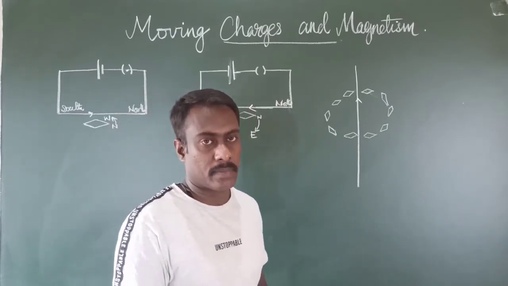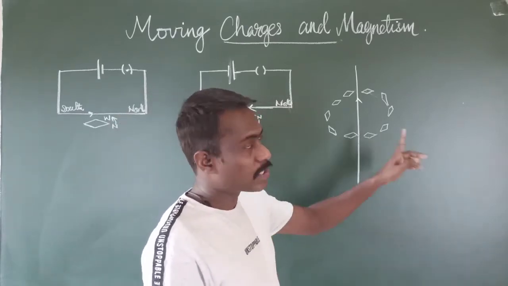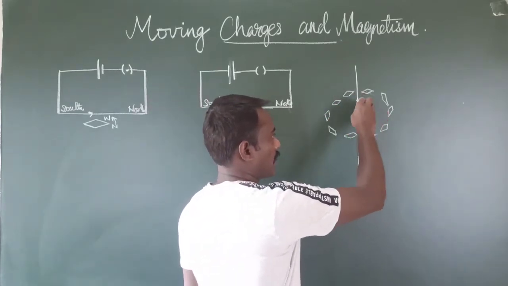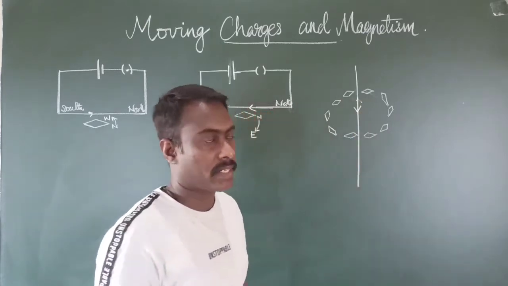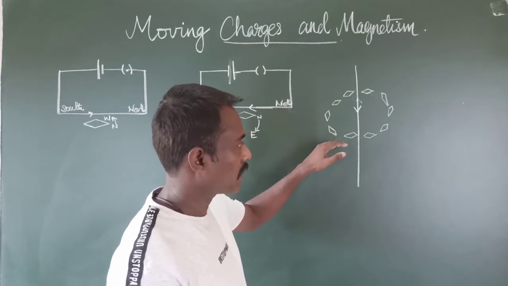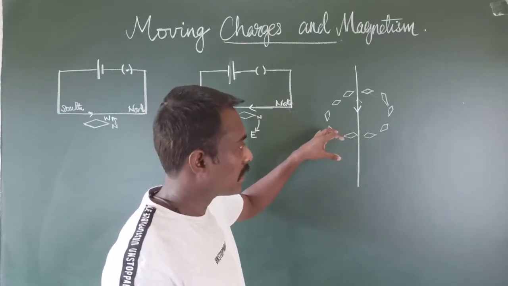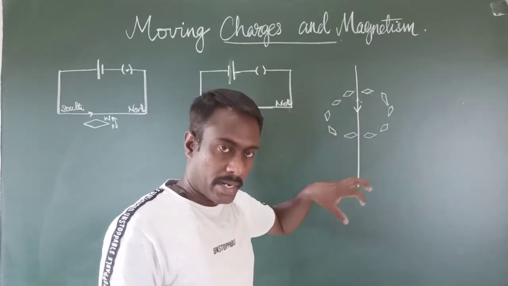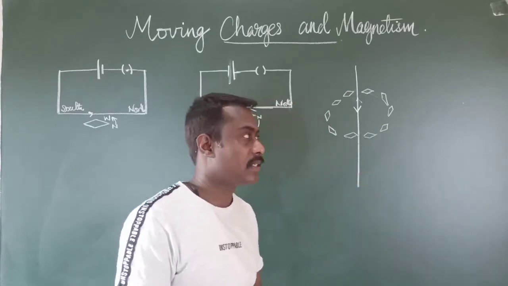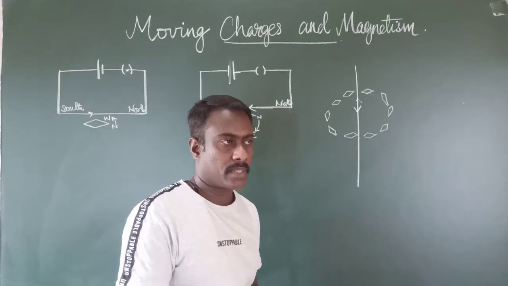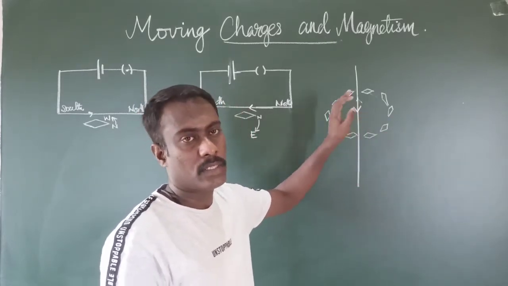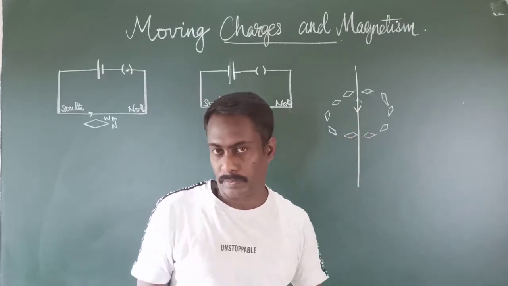In the next experiment, he reversed the direction of the electric current. Then he observed the same properties. That means the magnetic materials arranged themselves around the conductor as concentric circles, but their direction was opposite to that of the first case.